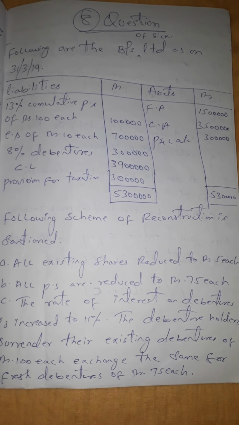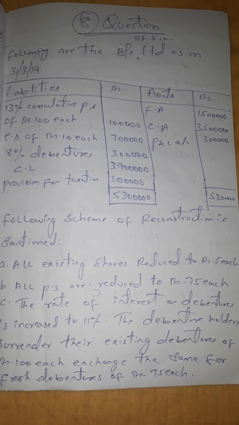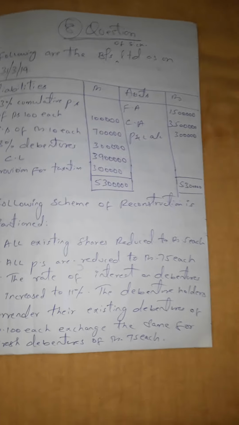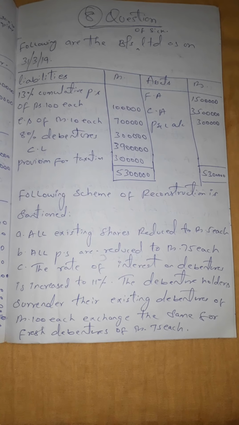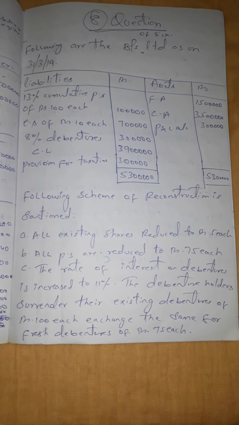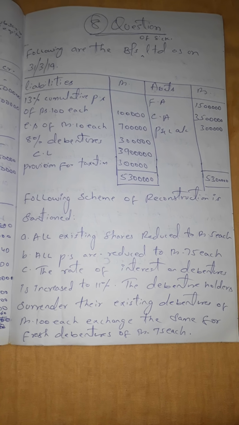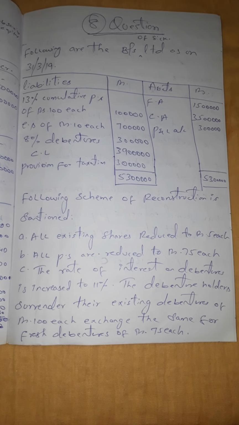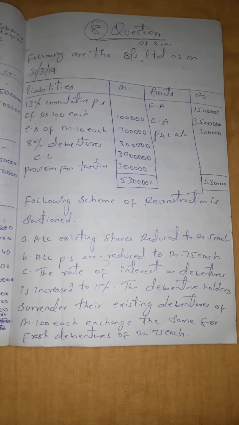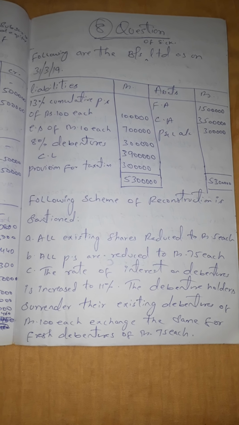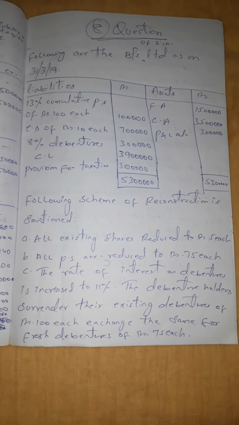Today we are going to discuss the eighth question and eighth solution. Before starting the solution, have a look at the question. Your question says, following is the balance sheet of SICK Limited as on 31st March 2019. So here they have given liabilities and assets.